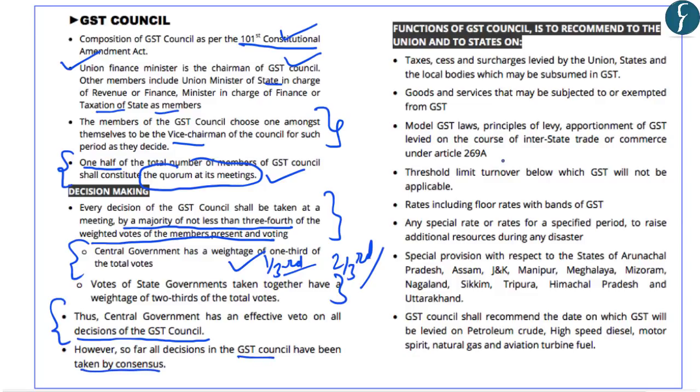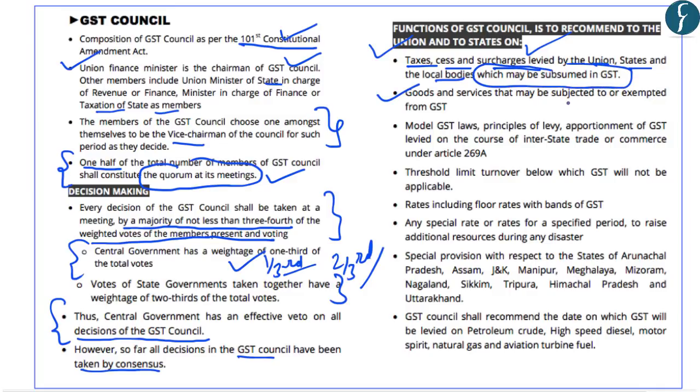Further, regarding the functions of the GST Council, you should note that it recommends to the Union and the states on various matters. Some of these matters include the taxes, cess and surcharges which are to be levied by the Union, states and the local bodies, and which of these taxes etc. can be subsumed in the garb of GST.